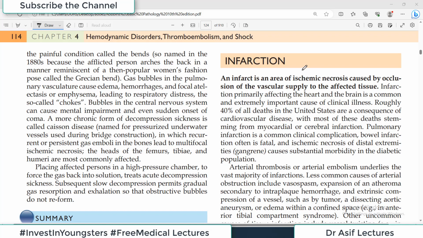इन्फार्क्शन और शॉक आज की वीडियो का टॉपिक है, and today we will finish chapter number 4 from Robbins Pathology. जनरल पैथोलॉजी का ये चैप्टर आज हम कंप्लीट करेंगे। Let's begin. What is infarction?